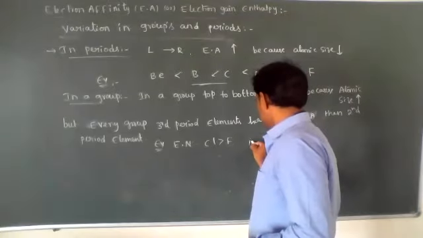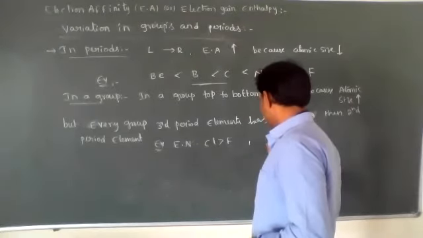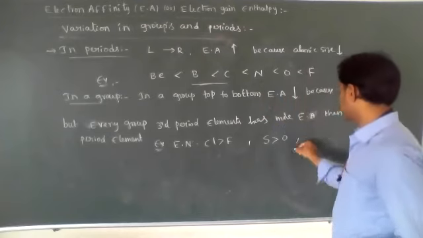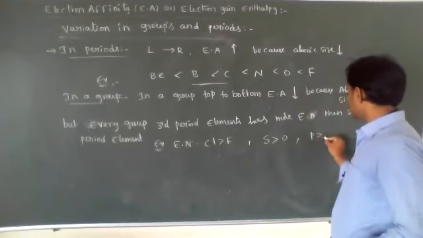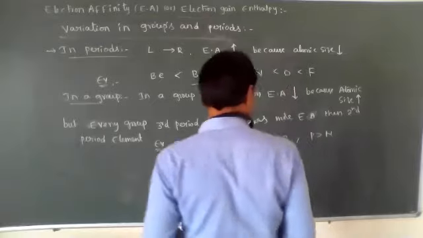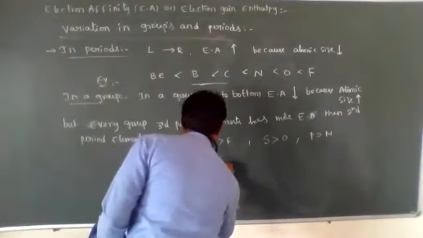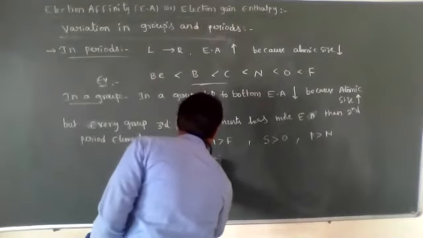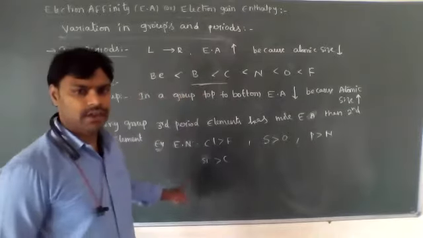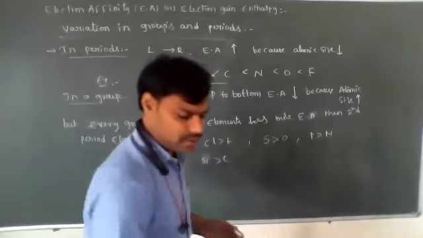One more. Sulfur is more than oxygen, and phosphorus is more than nitrogen. Next, silicon is more than carbon. Why is it happening? Because